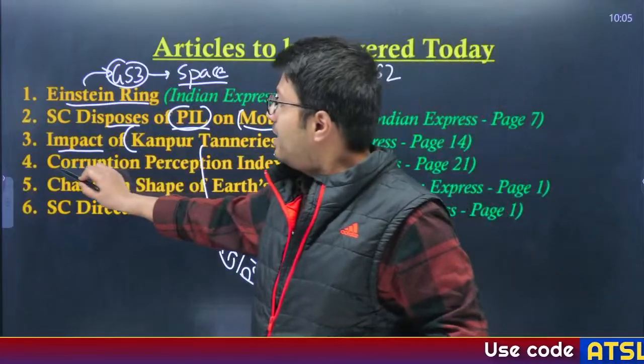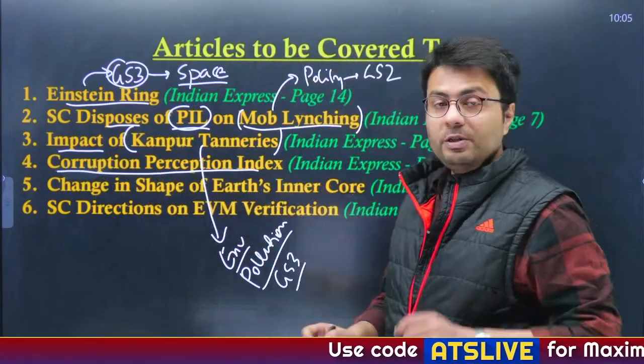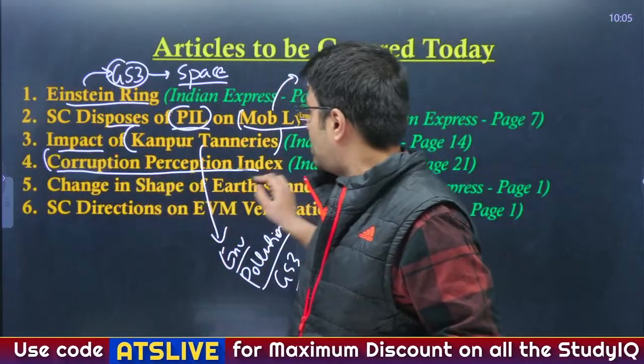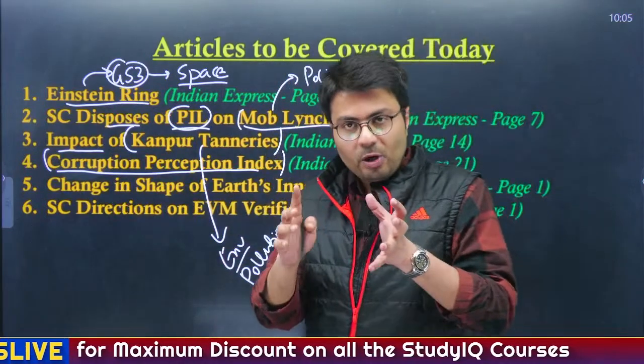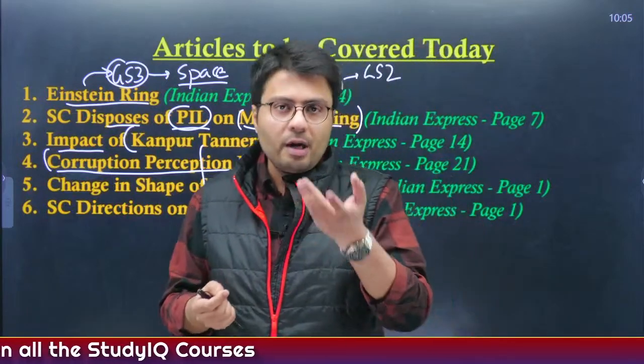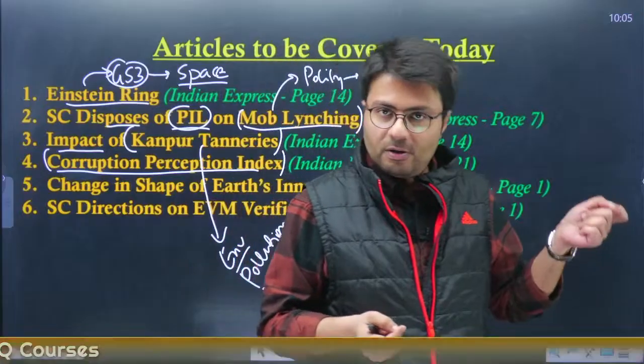Then we'll be understanding an index which has been brought by Transparency International. It is known as Corruption Perception Index. Now, we'll understand what is India's standing in this index and how this index gauges the level of corruption, especially in the public authorities, right?